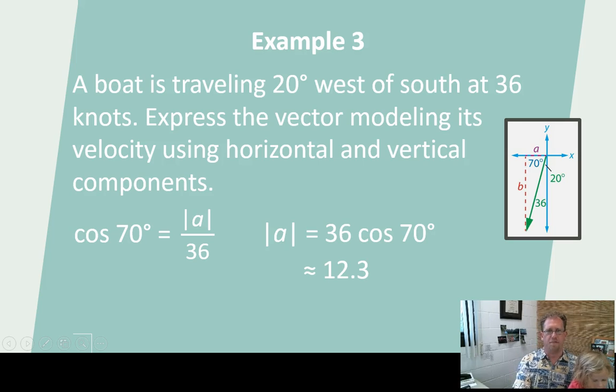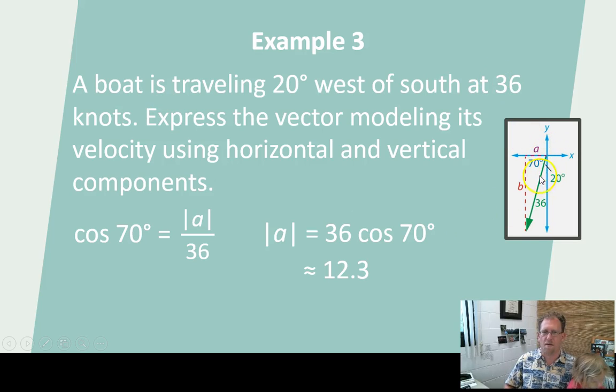Okay, if a boat is traveling 20 degrees west of south at 36 knots, express the vector modeling its velocity using horizontal and vertical components. So here I have the vector, and I need to get A and B. I know that it's bearing 20 degrees west of south. 20 degrees west of south would be 70 degrees from the x-axis, at 36 knots.